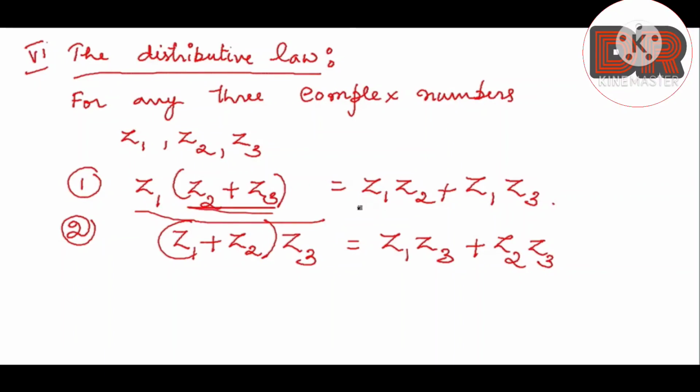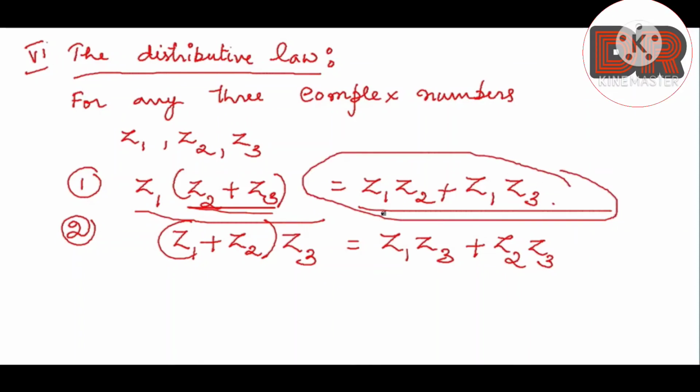So you'll be getting the answer and you verify it with the RHS side, which is nothing but z1 z2 plus z1 z3. In a similar way you can check the second result also. So this needs to be remembered. So this is the distributive law of complex numbers.